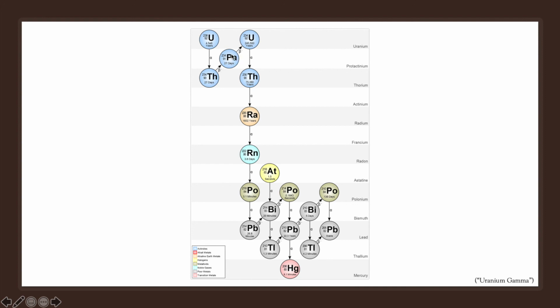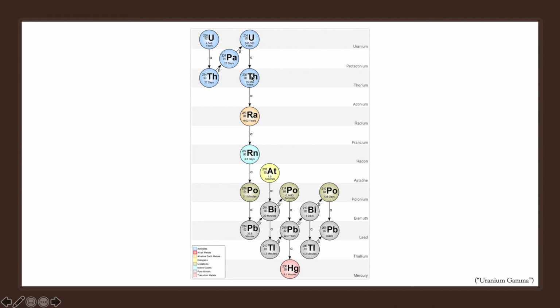Now we will work our way to protactinium through beta- decay, which, as we see, raises it up on the periodic table due to the turning of a neutron to a proton. And now we work our way up back to uranium. However, we see that 234 is now the atomic mass due to the loss of the alpha particle.